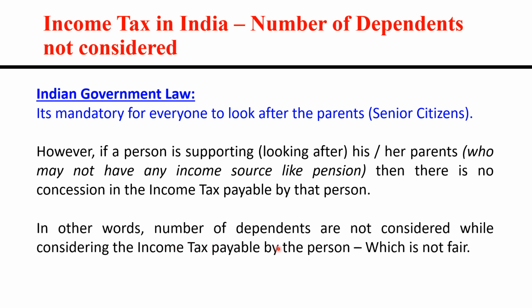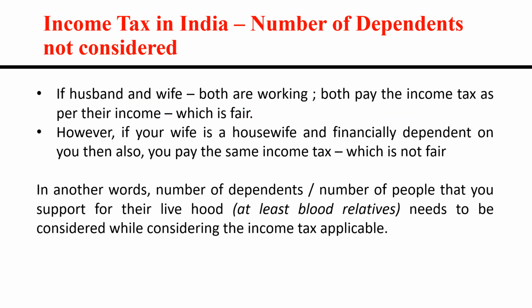In other words, the total number of dependents is not considered while calculating the income tax payable by a person, which is not fair in my opinion. Now, in another situation, let's say a family of both husband and wife, they are both working, earning money, and they both pay the income tax as per the income tax rule, which is fair enough. However, if your wife is a housewife and financially dependent on you, then also you pay the same amount of income tax, which is not fair. This situation can be reversed also.